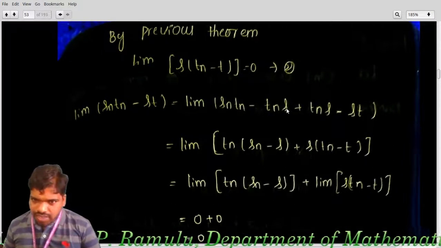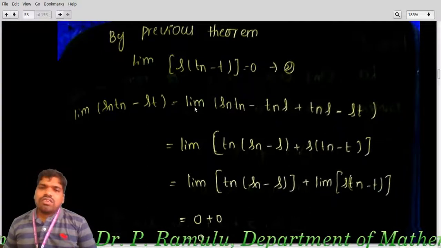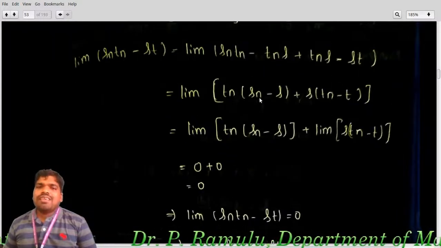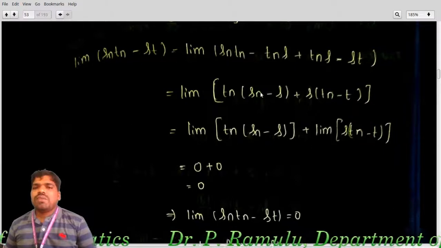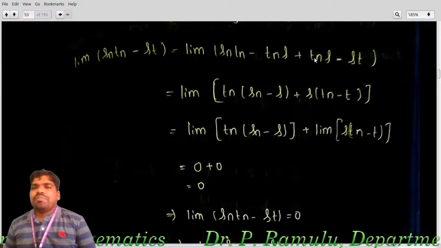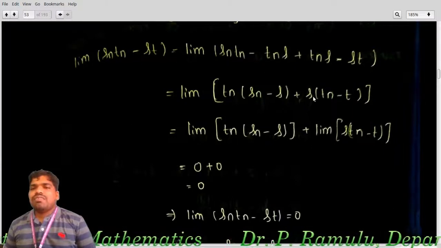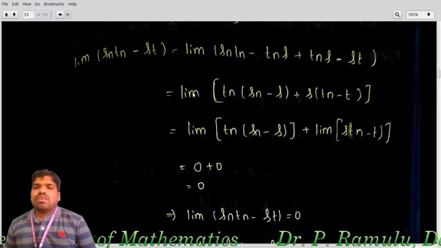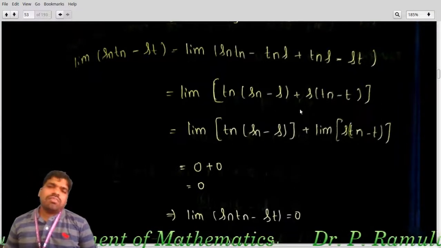Adding and subtracting these two, I'm taking Tn common out: Tn times (Sn minus S). From these two, I'm taking S common out: S times (Tn minus 1). Already we know that lim (Sn plus Tn) equals lim Sn plus lim Tn.